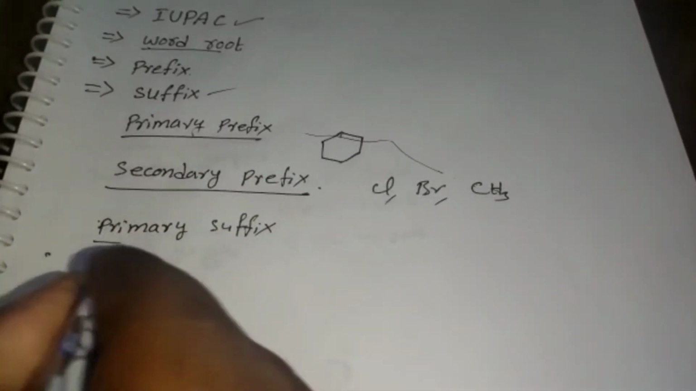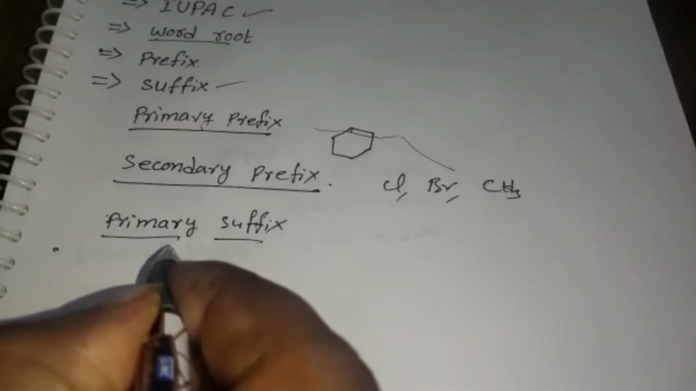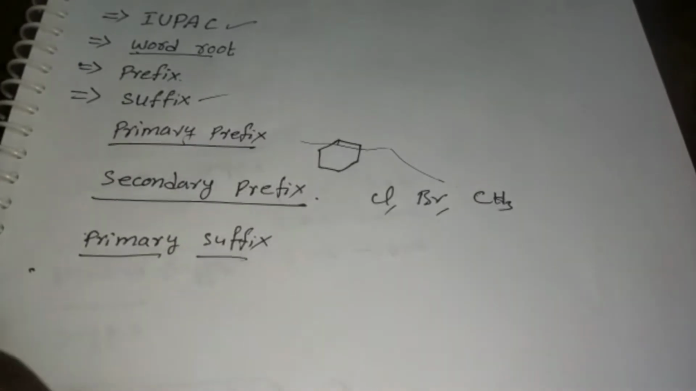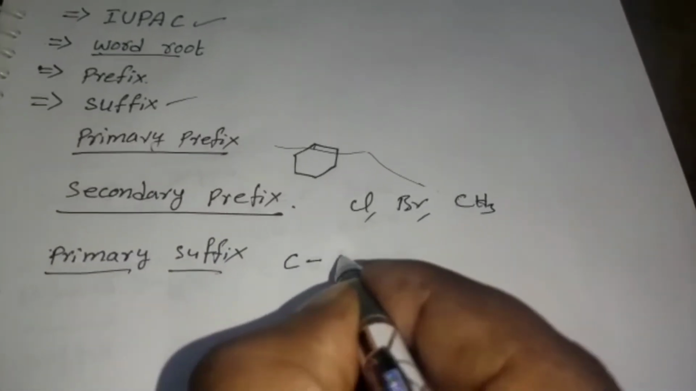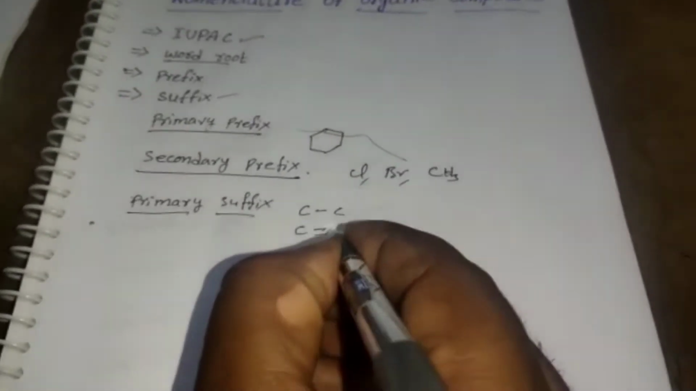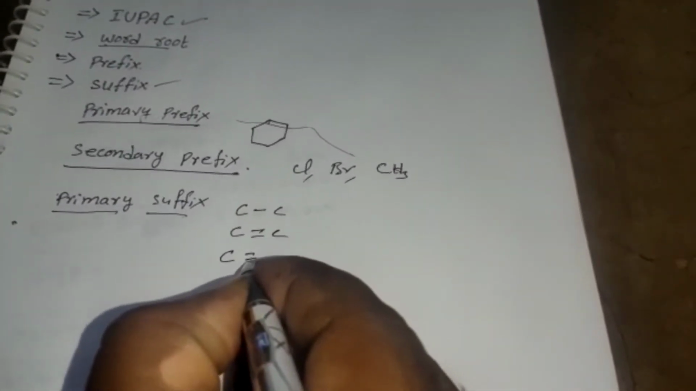First one is the primary suffix. The primary suffix tells us about the saturation of a compound. Saturation means, as you already know, that between carbon and carbon there may be a single bond, a double bond, or a triple bond. This is about the saturation.